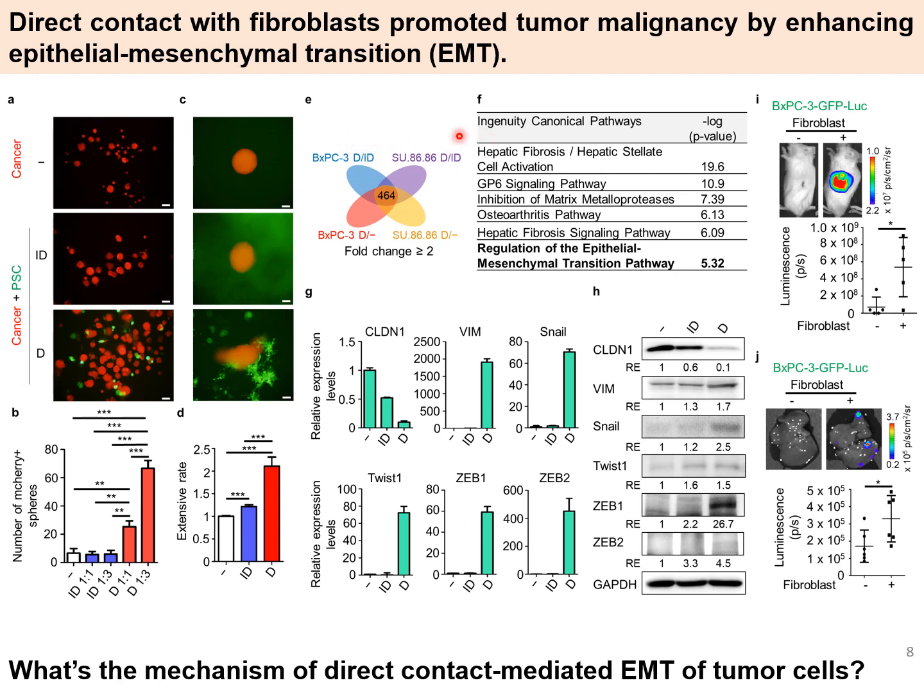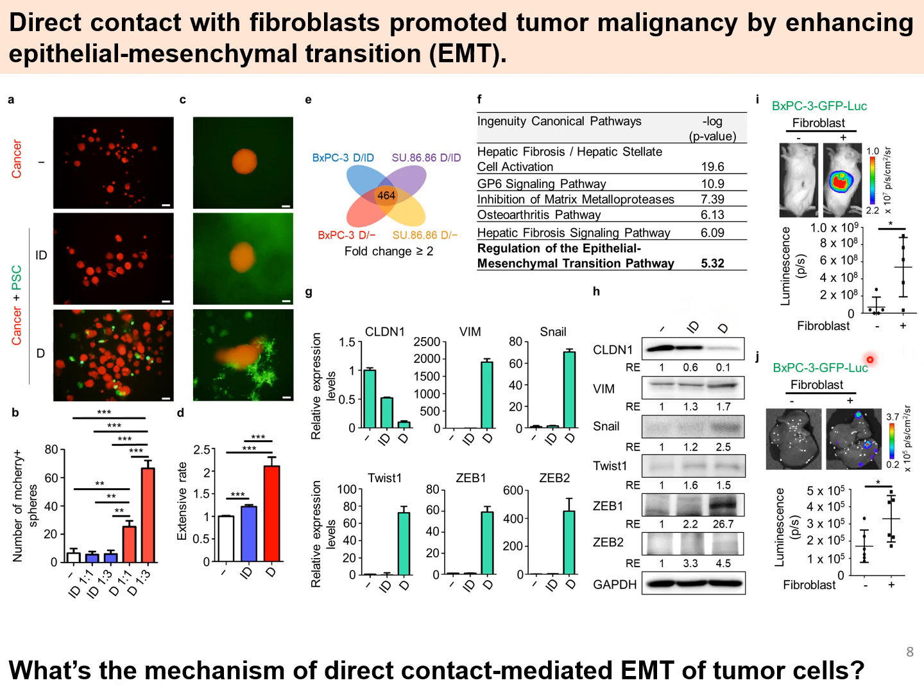The top canonical pathways regulated in tumor cells after direct contact with fibroblasts were related to fibroblast activation and regulation of EMT. The RNA-seq result was confirmed by the EMT signature genes, the mRNA level by qPCR, and the protein level by Western blot.